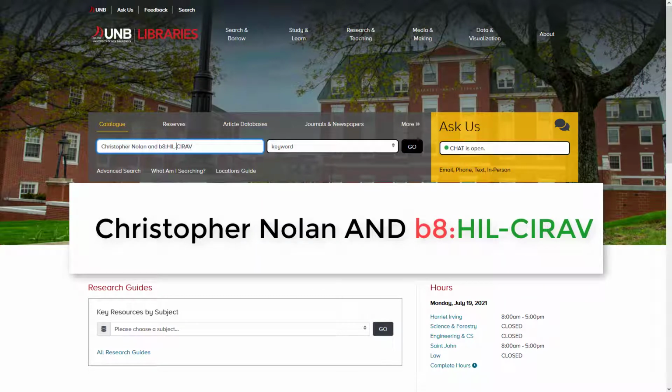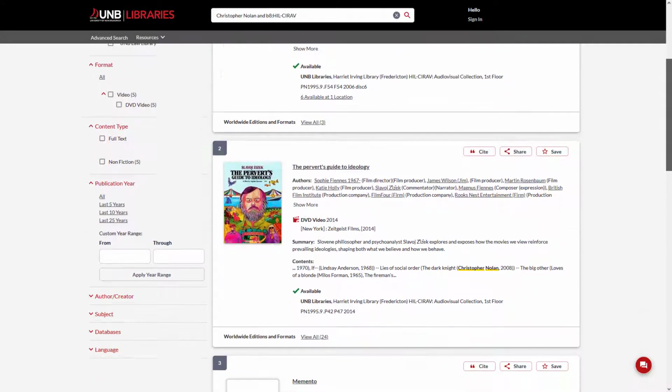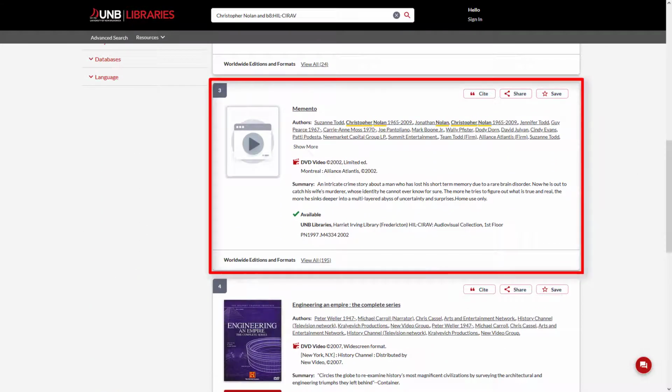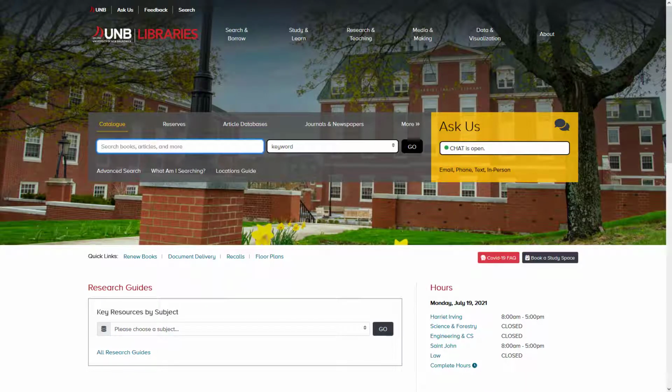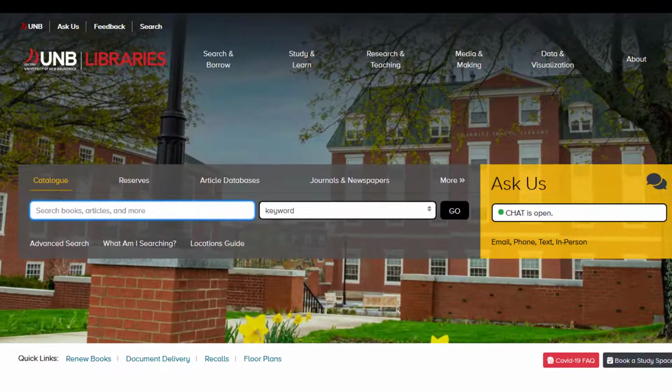We can search for films by the director Christopher Nolan in our collection. Here is his film Memento. All UNB Libraries location codes are available using the Locations Guide link, located under the Catalog search box on the main library page.